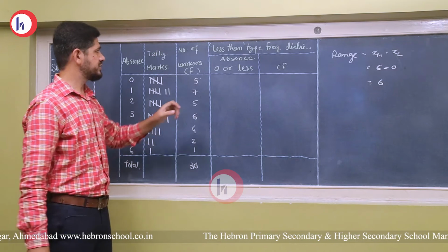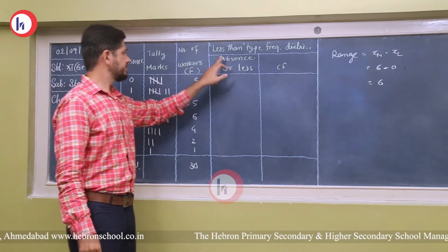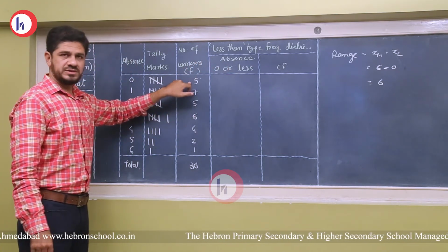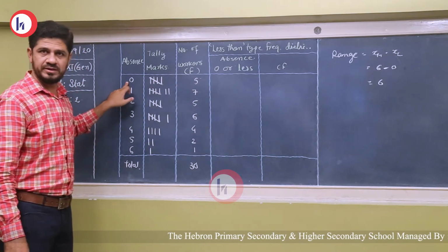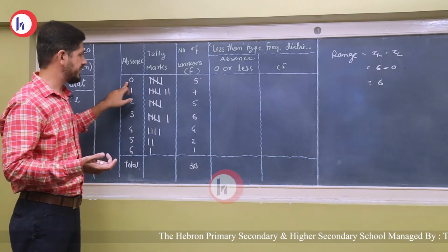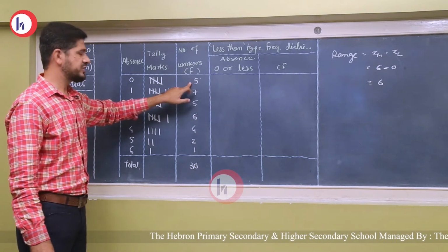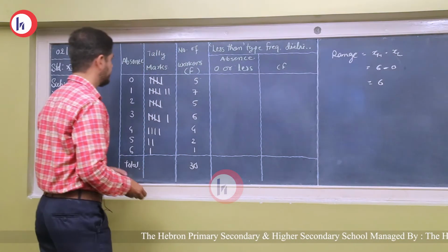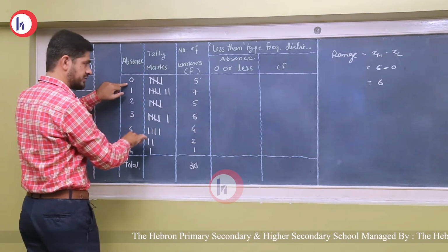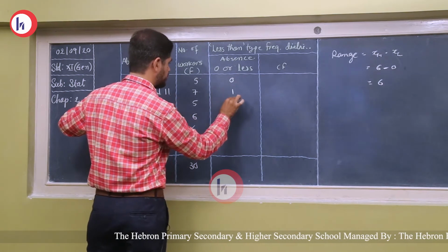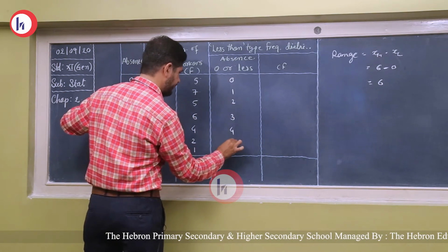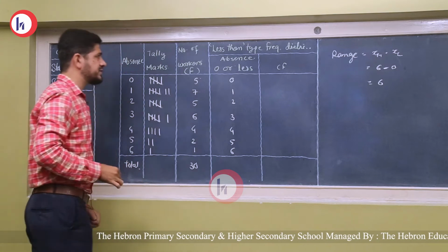Less than type frequency distribution. So 5 workers have absence 0 in a month, right? So 5 workers are there whose absence is 0. So first of all, let's copy all the numbers that are given to us from 0 to 6: 0, 1, 2, 3, 4, 5, and finally the 6.